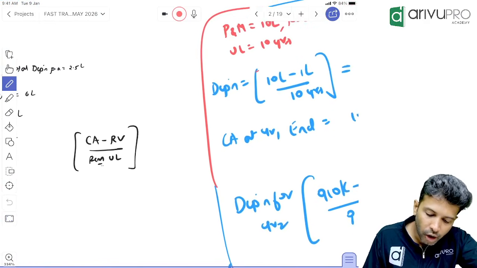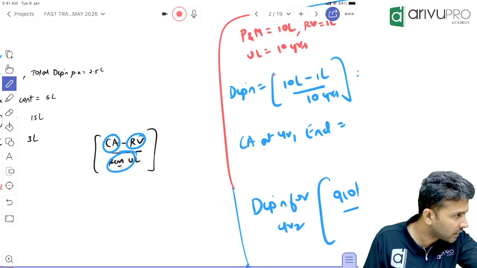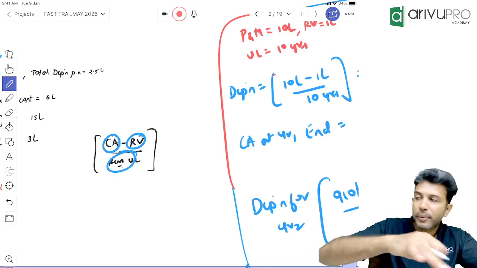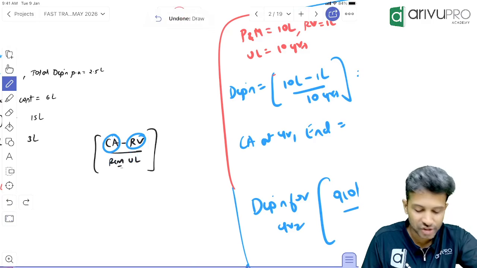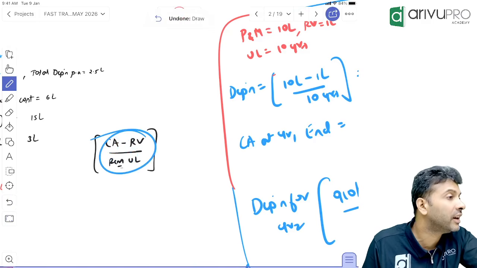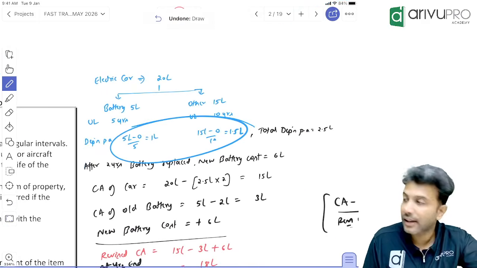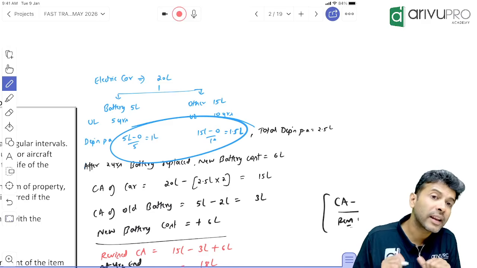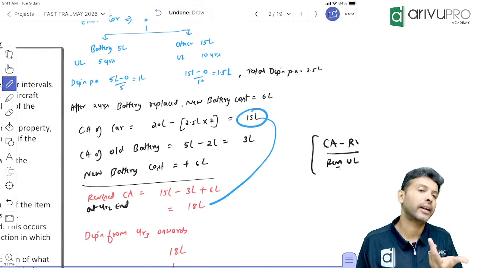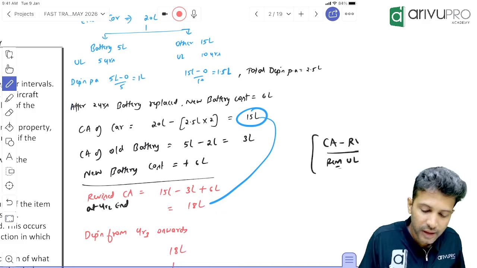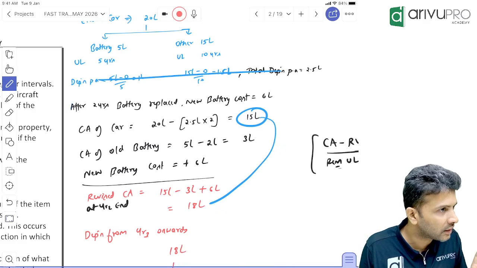Sir, as long as your carrying amount, residual value and useful life are the same, depreciation every year also will be the same. If any of these three parameters changes, then depreciation also will change. That means, can we take our old depreciation calculation or recalculate? Recalculate. Why recalculate? Because our carrying amount is 15 lakh now or it has become 18 lakh. If carrying amount has got revised, we can't use this depreciation. We'll have to recalculate.